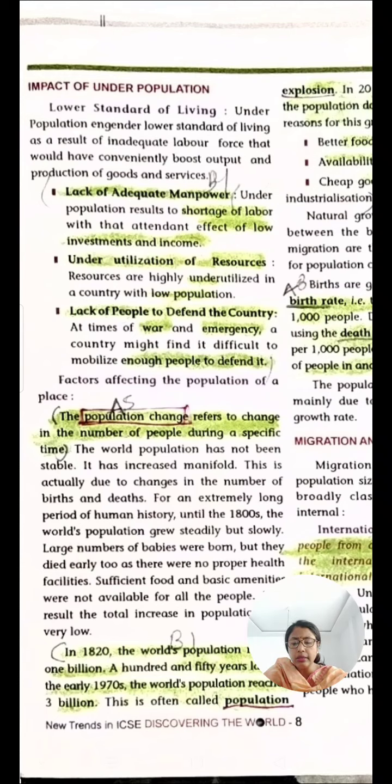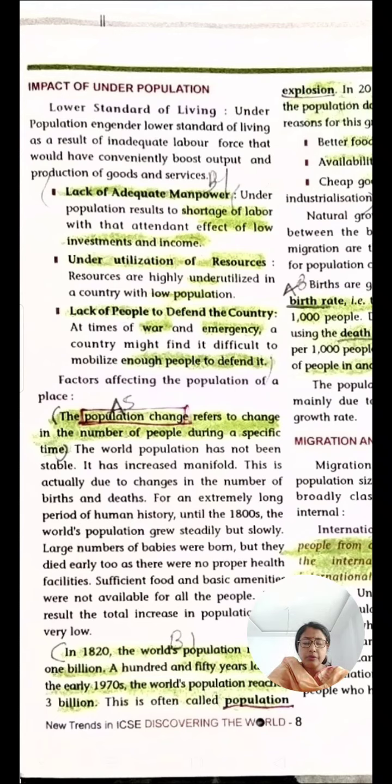For an extremely long period of human history, until the 1800s, the world population grew steadily but slowly. A large number of babies were born, but they died early too, as there were no proper health facilities. Sufficient food and basic amenities were not available for all the people. As a result, the total increase in the population was very low. That's true, children.